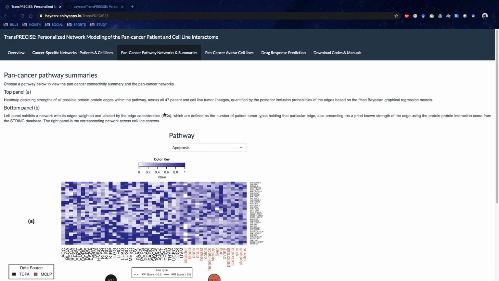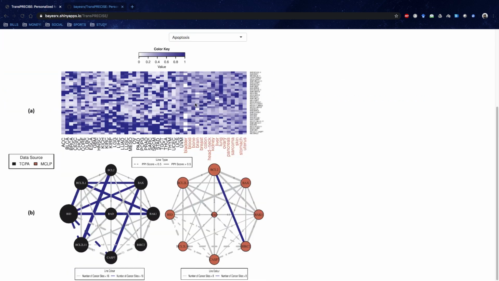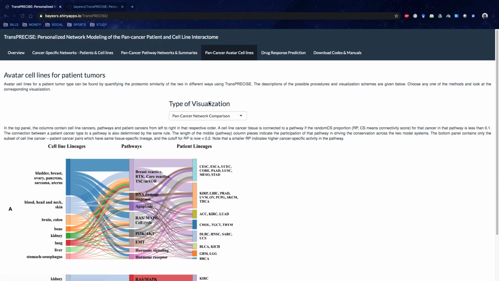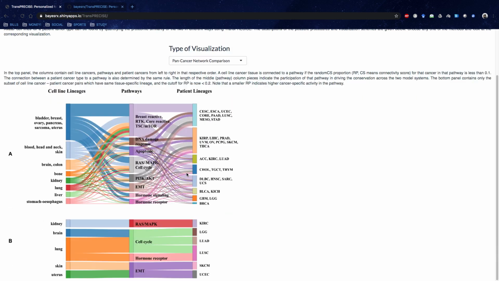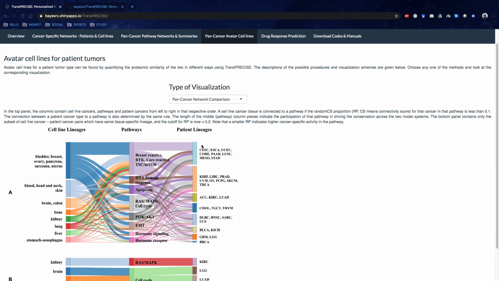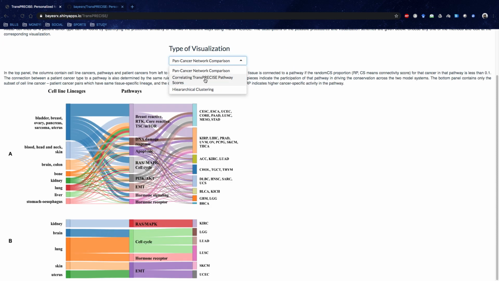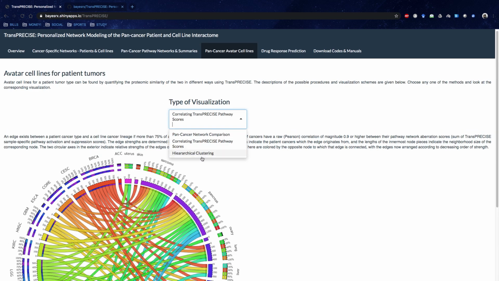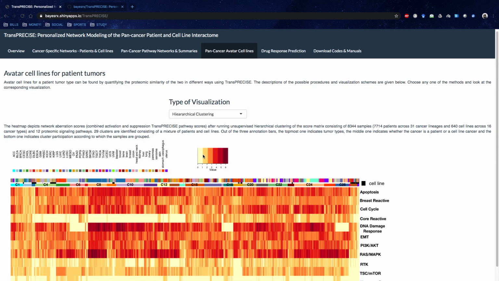In the third tab, you can look at the within pathway interactions across all patient and cell line cancers, again across the 12 different pathways. Here, we summarize the matching of patients with cell lines using three different approaches. You can look at their network similarity, or the correlation of network activity scores, or a hierarchical clustering based on these scores.